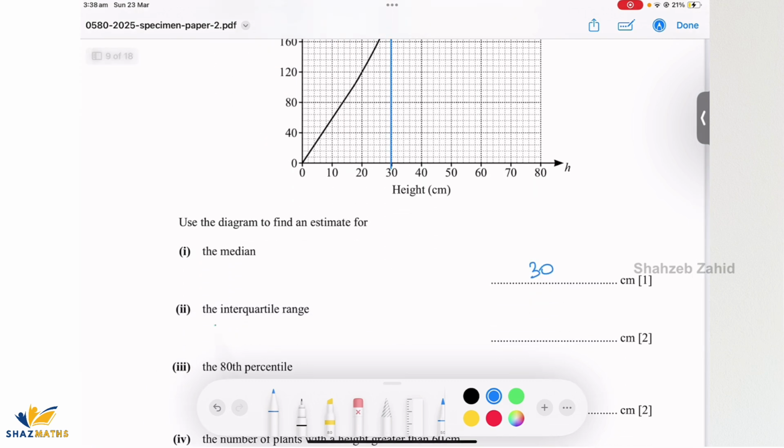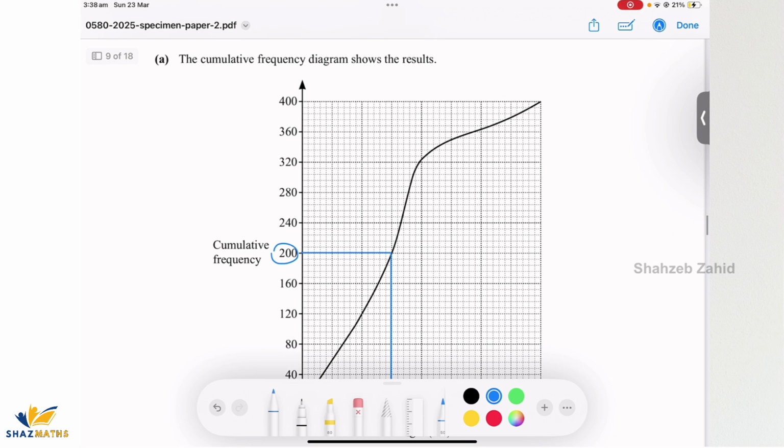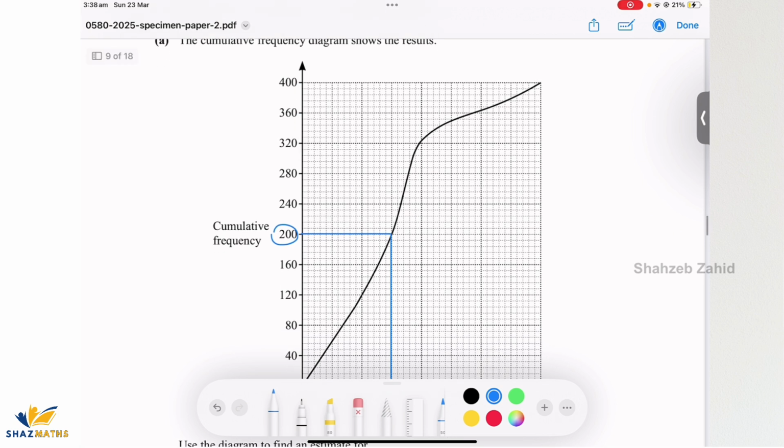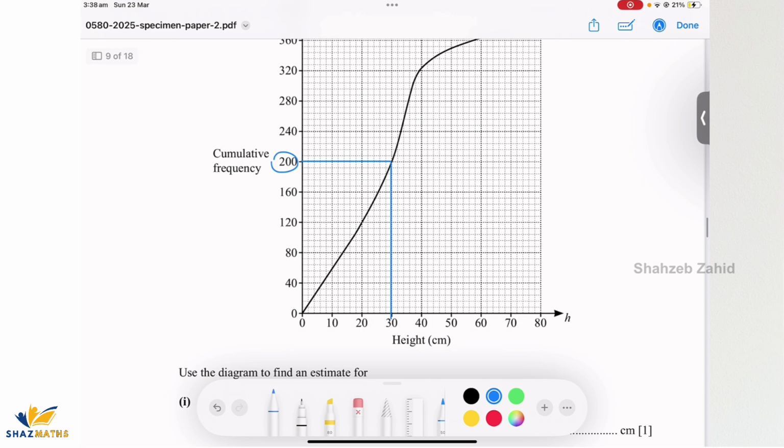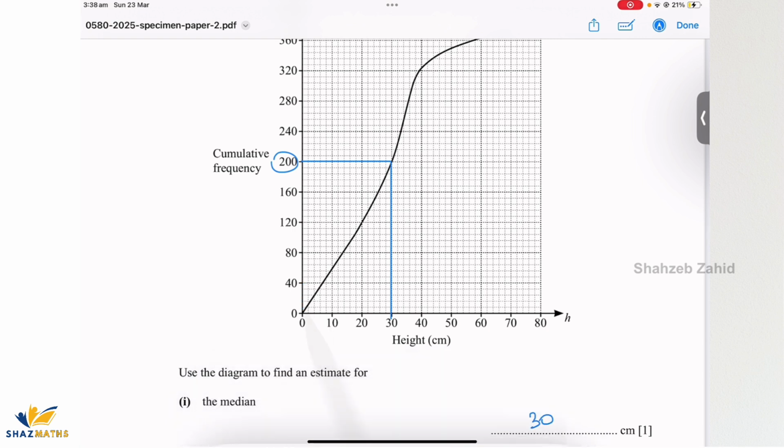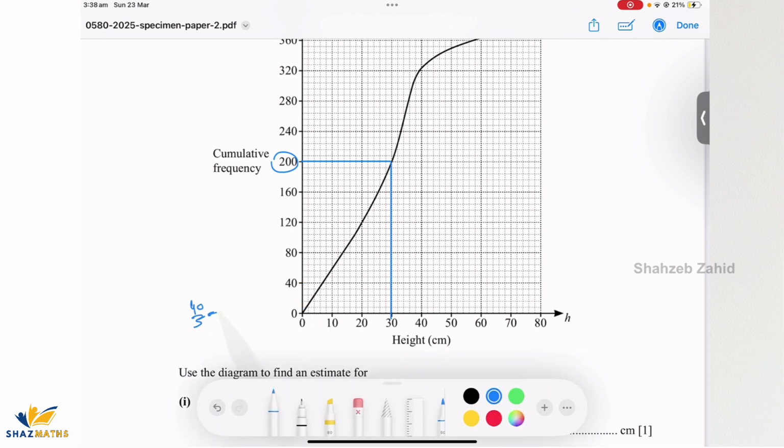Interquartile range, which is upper quartile minus lower quartile. Right, so let's have a look. What is the upper quartile? Upper quartile is 75% of the data, which, if it's in total 400, have a look, where is 300? So for this one, 5 small blocks represent 40. That means one small block is gonna represent 8 units.